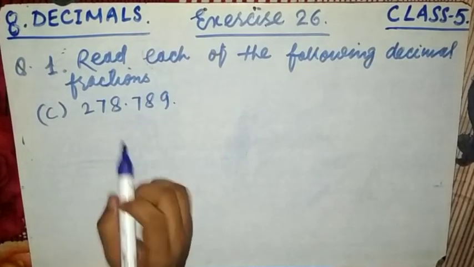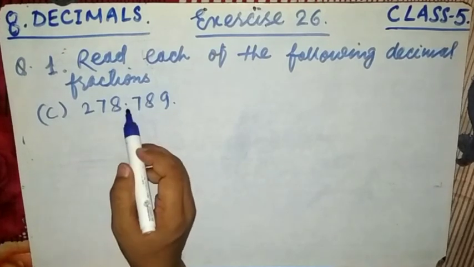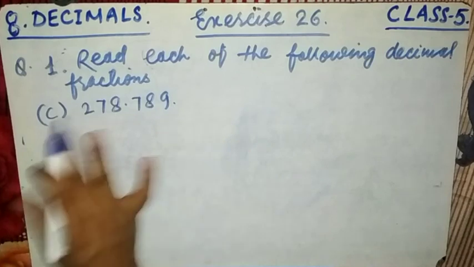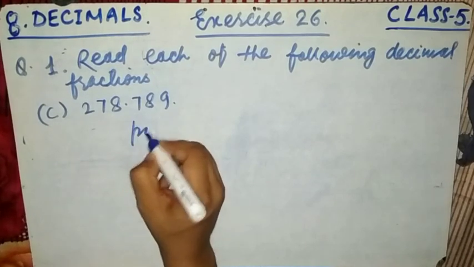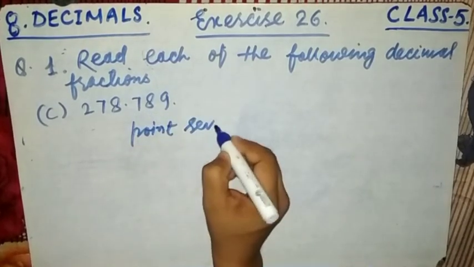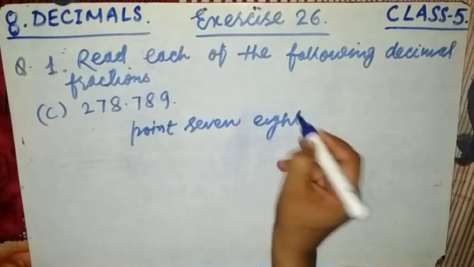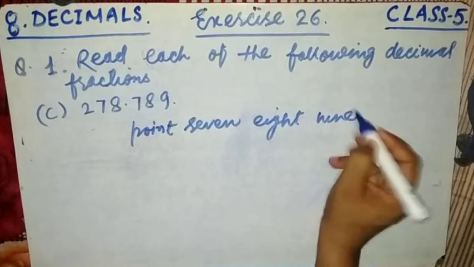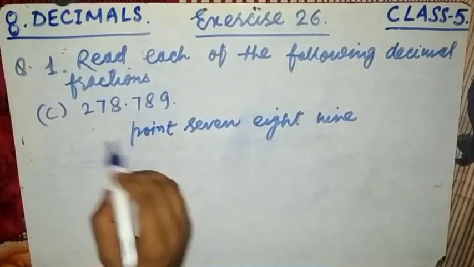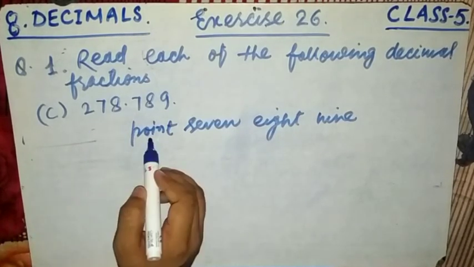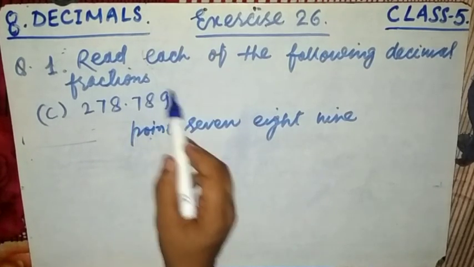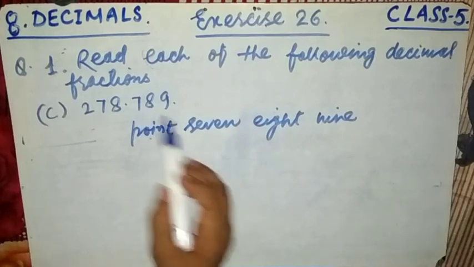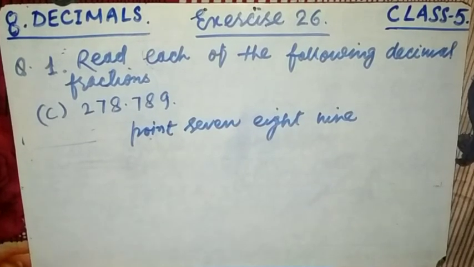You know how to read this number. 278 is here, and then .789. After the decimal we have to read each digit as single. We have to read all the numbers as single: this is 7, this is 8, 9. We do not combine them.